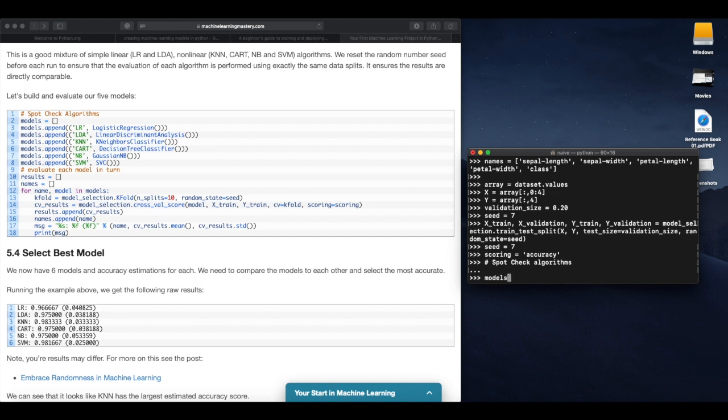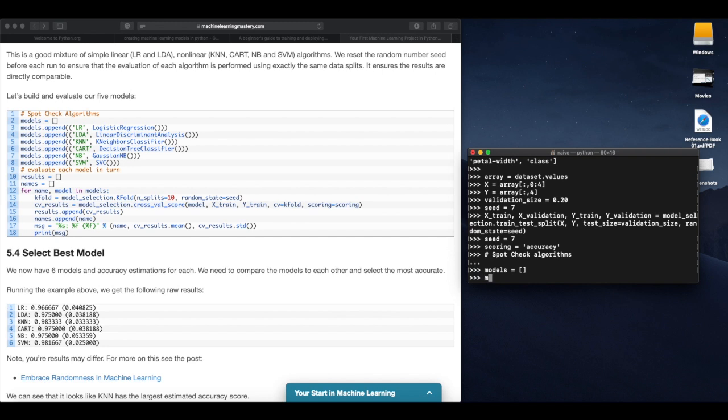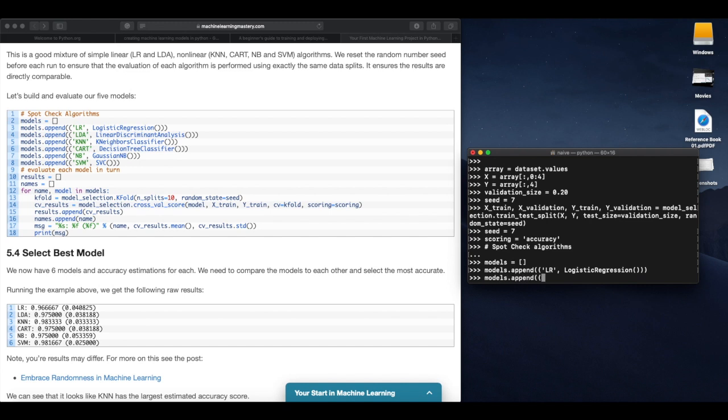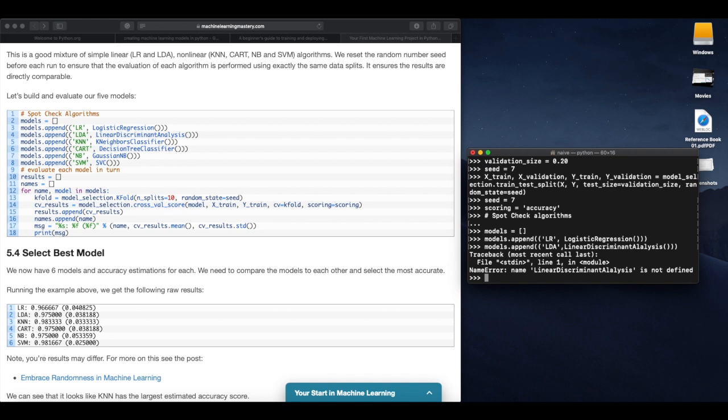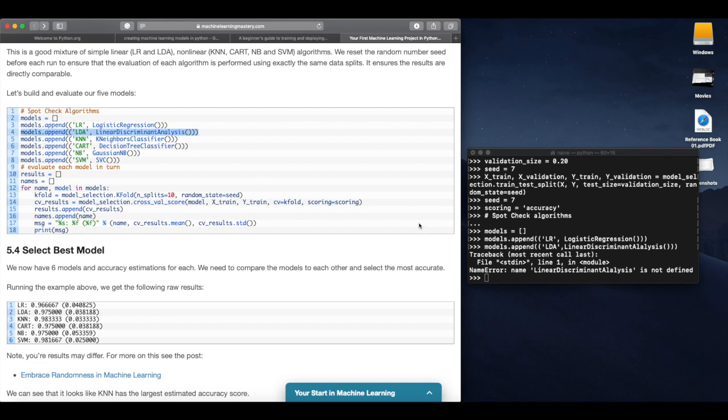So models equals an empty list, models.append LR for logistic regression, models.append LDA for linear discriminant analysis, and models.append is an error. It must be a typo. So lots of typing errors here.